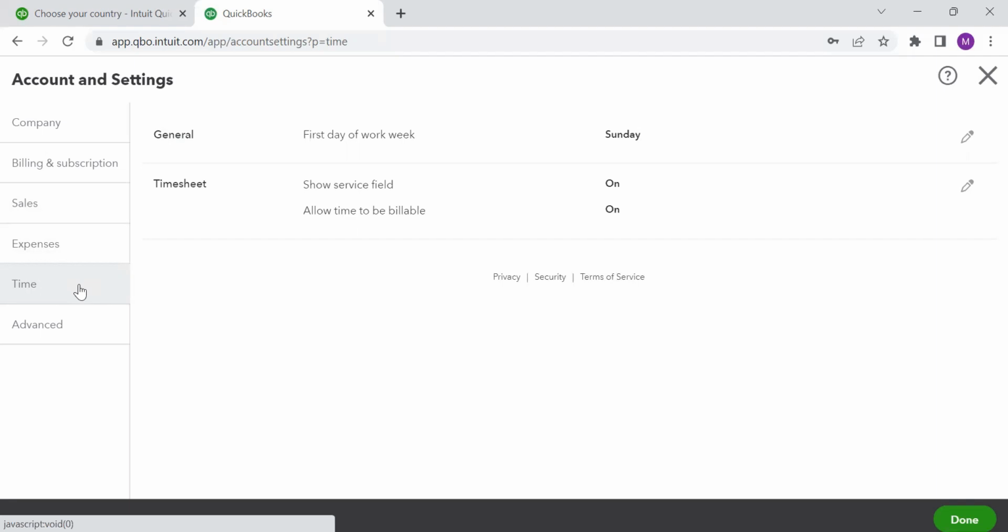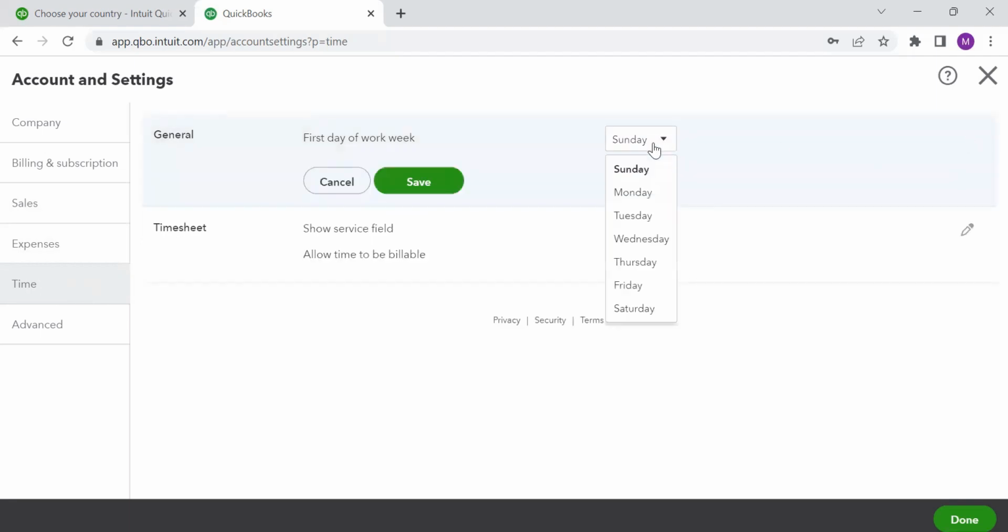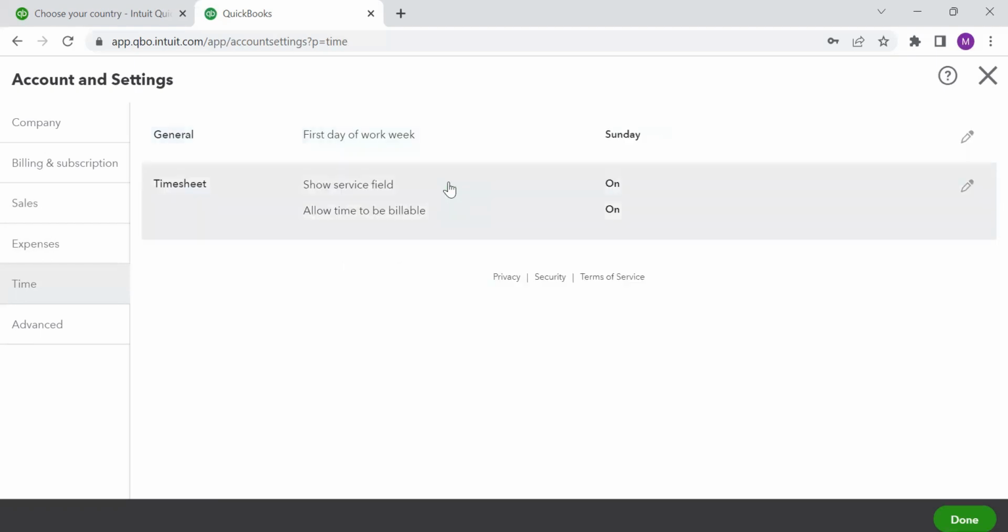One, the very general information: what is your first day of work week? The first day is Sunday, because I'm writing accounts in India. Here, I can also make this a Monday. For now, I'm keeping it as Sunday, but you can change that by clicking on the pencil button. And timesheet.